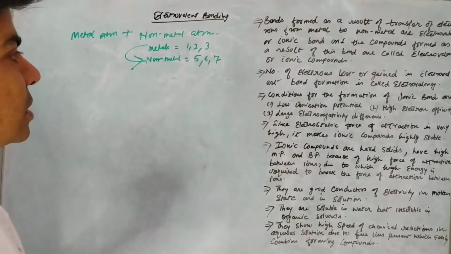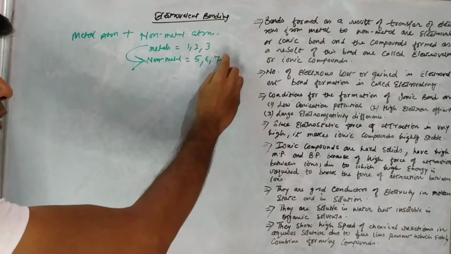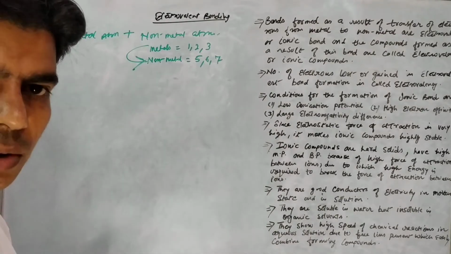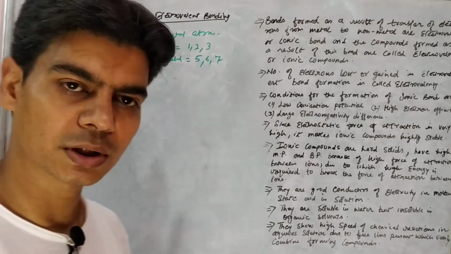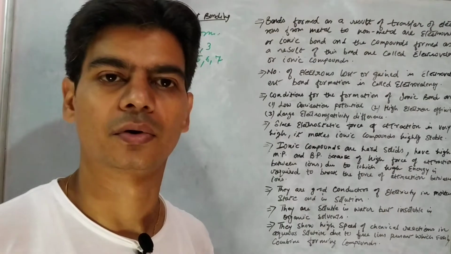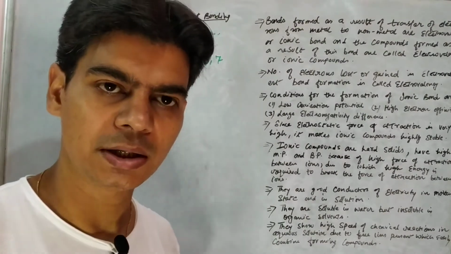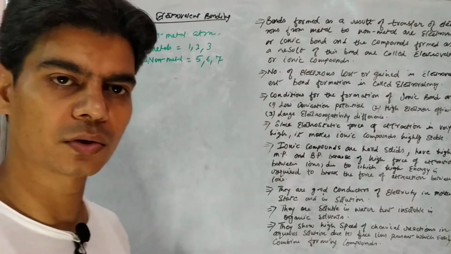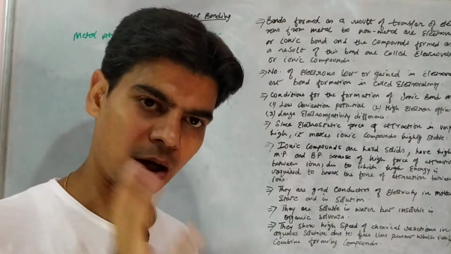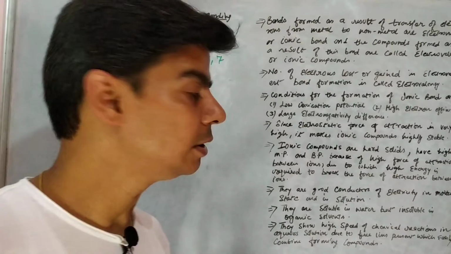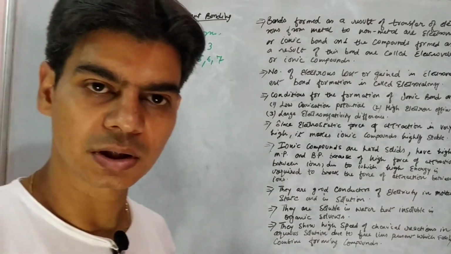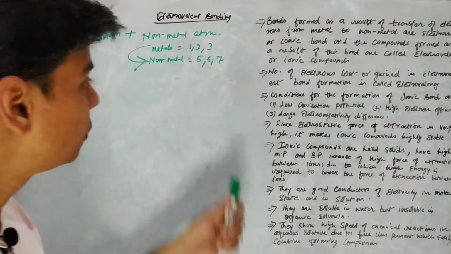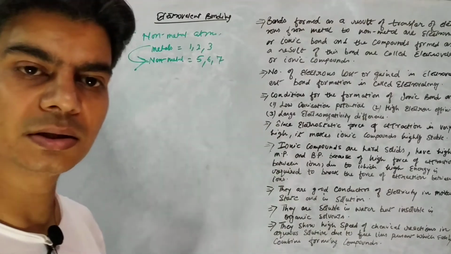Say any non-metal that has 7 electrons in its outermost shell, it would be easy for it to gain 1 electron from outside and gain stability, because after gaining 1 electron it will have 8 electrons in its outermost shell, completing its octet.